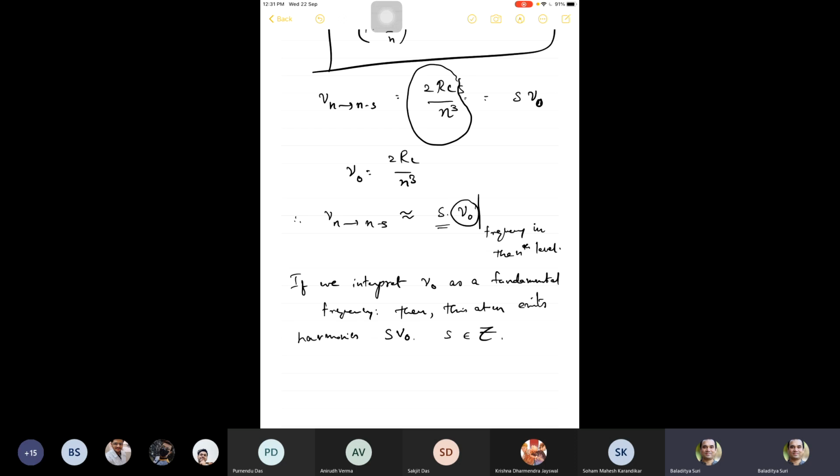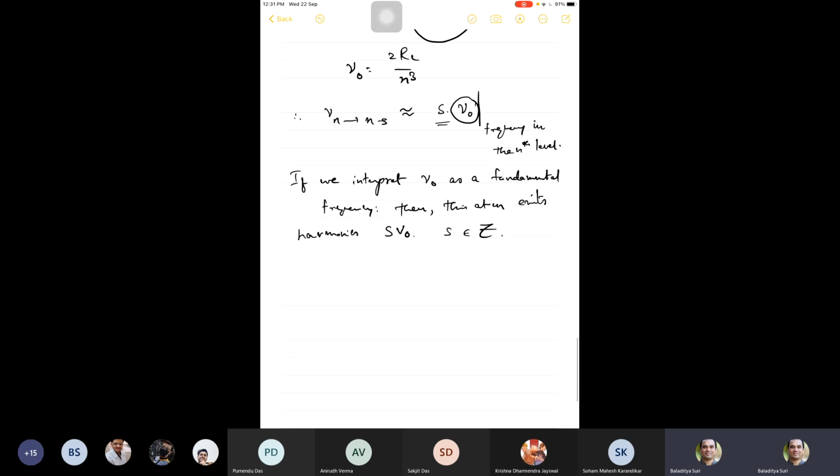Now, Bohr had no clue what these levels were, et cetera. But this was one of the simple mathematical observations. By just looking at this formula, he could say that for large n, this does have harmonic behavior.